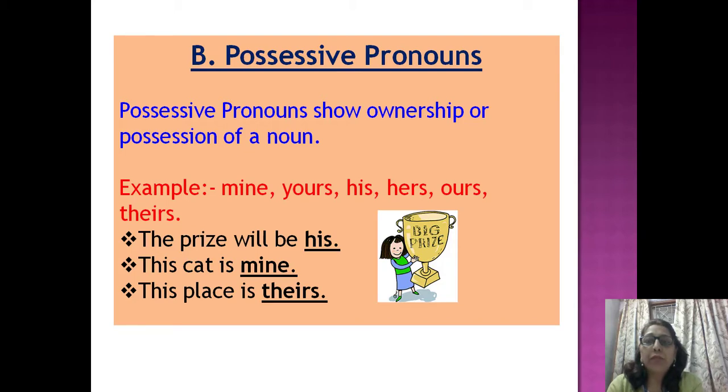The prize will be his. This cat is mine. This place is theirs. In these examples, his, mine, theirs represent ownership, meaning possession. So these are known as possessive pronouns.